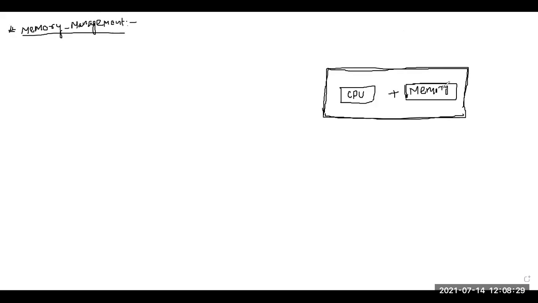When we talk about memory, three things come to mind, and these three criteria are very important. The first criterion is size: what is the size of the memory?